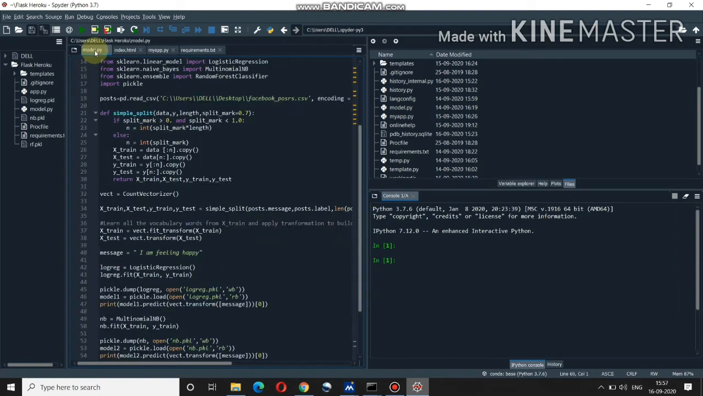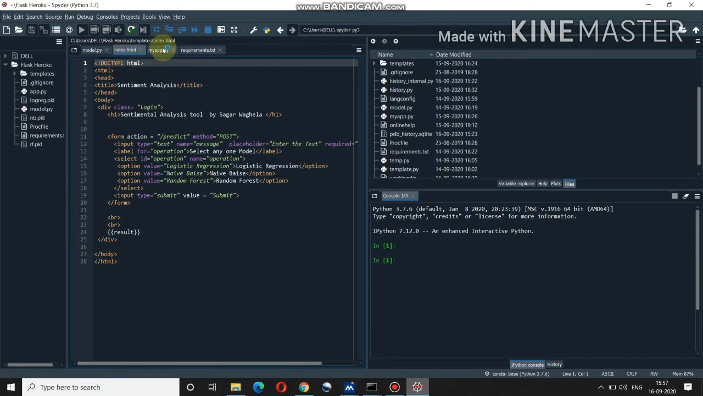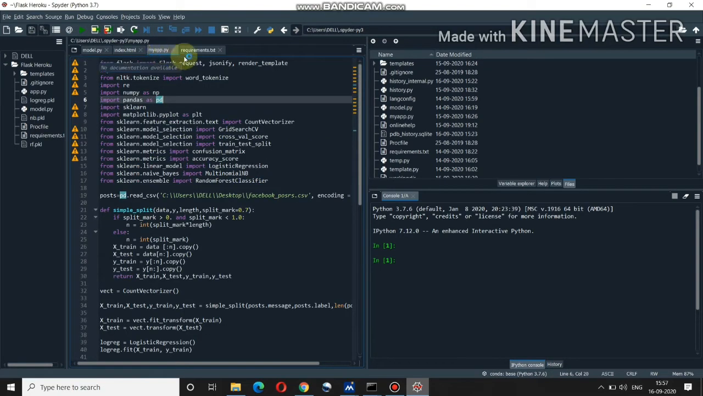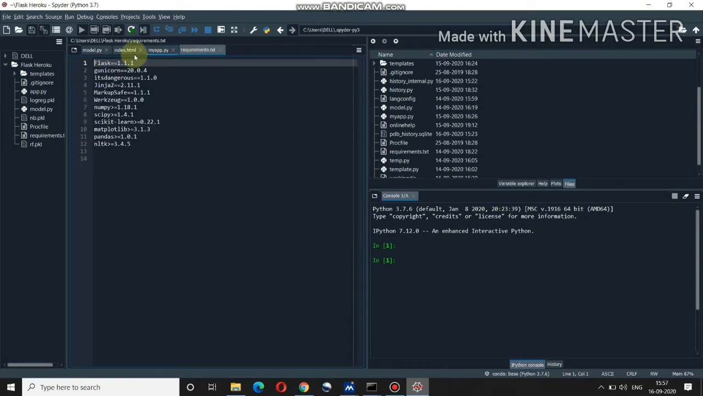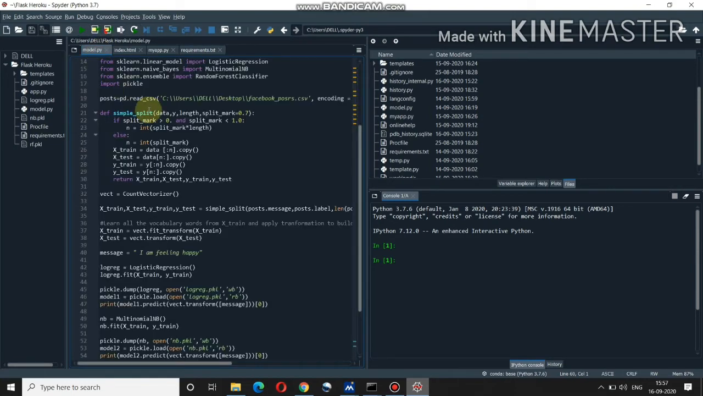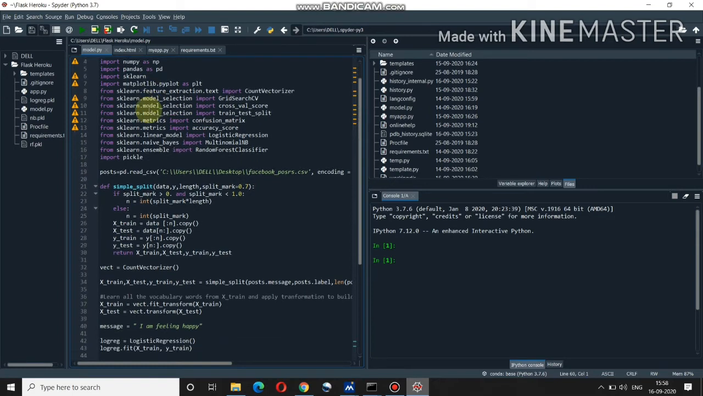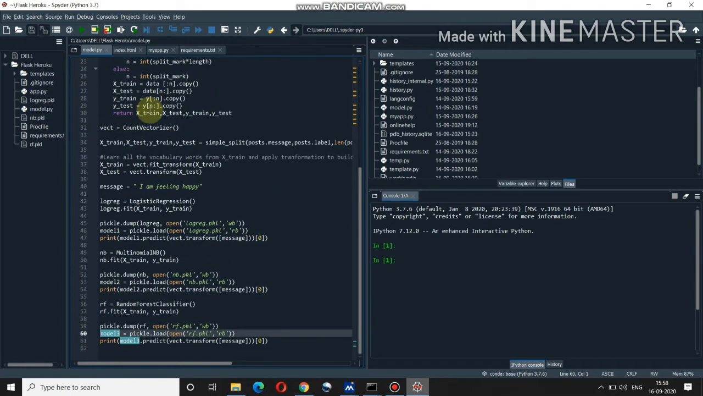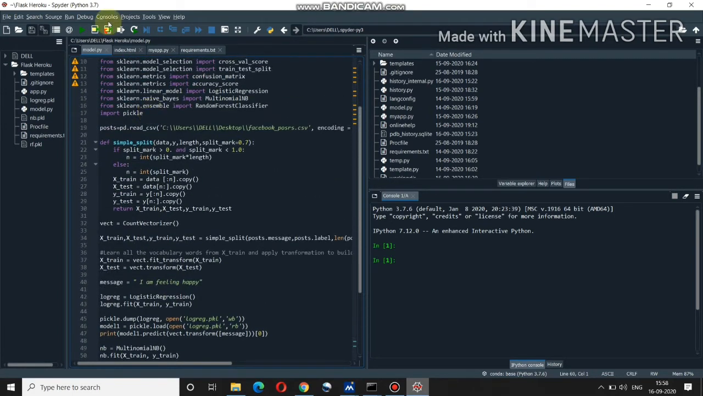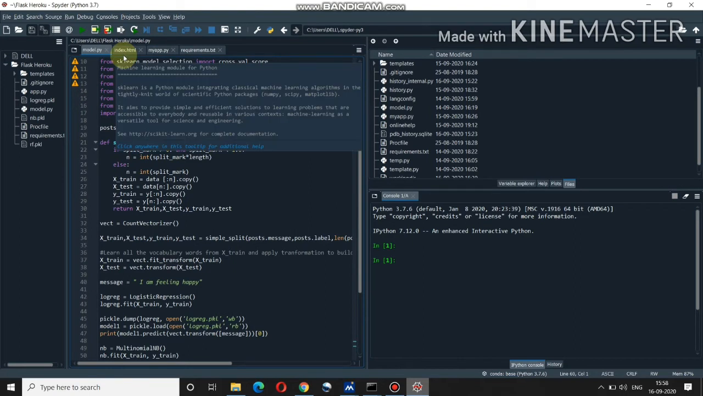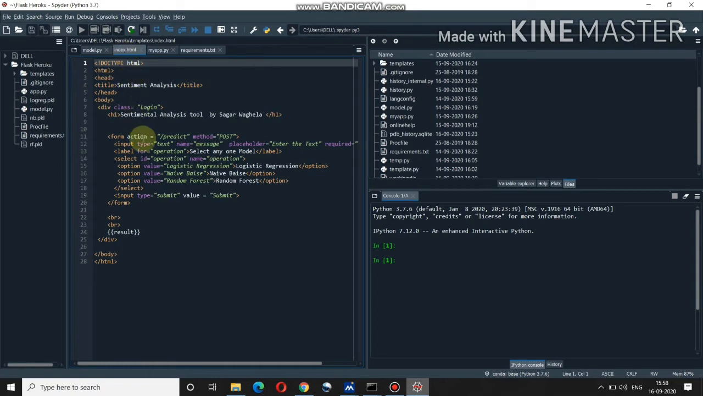So once we came into Spyder, here we have 4 files. One is model.py, second is index.html, third is myapp.py, and fourth is requirement.txt. Let's start with model.py. Here is the code which we have seen in Jupyter Notebook. The same code we have written over here, which we have written in Jupyter Notebook for model training and model testing.